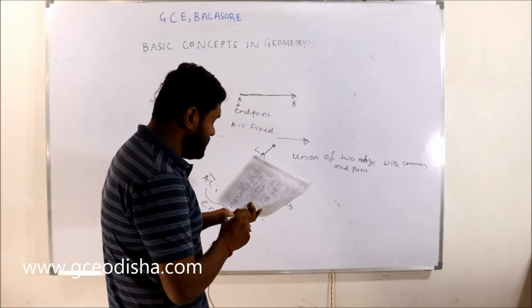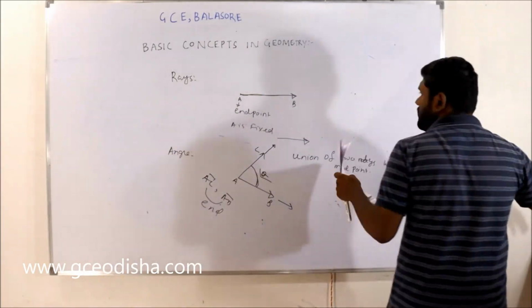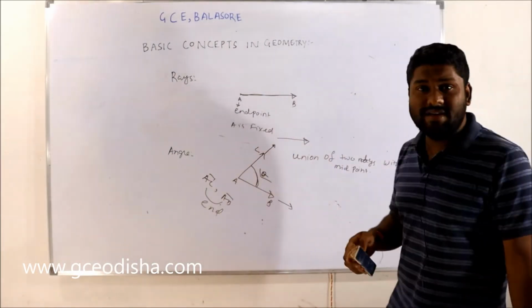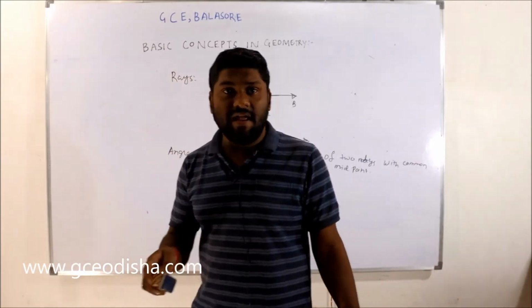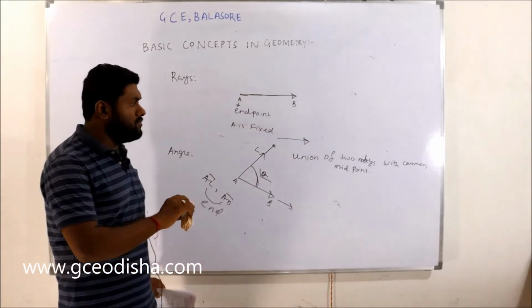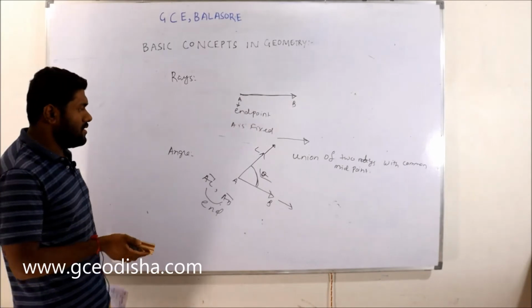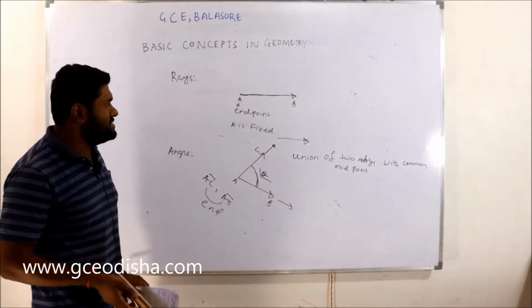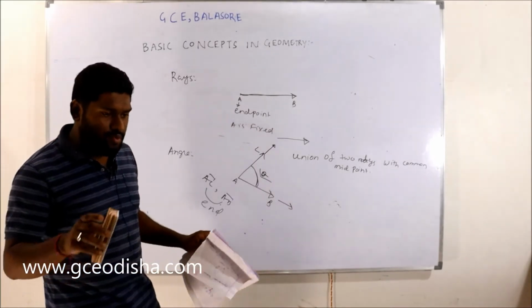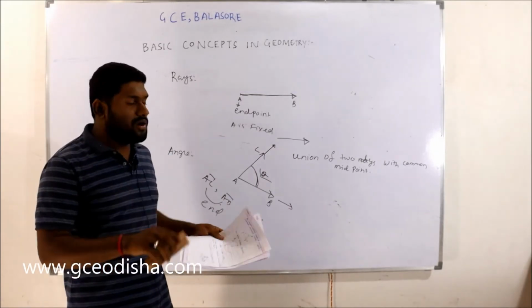There are some rules here. These are the basic things about geometry: point, distance, line, ray, angle. You have to know what those terms mean. You don't need to remember the definitions, but at least you must remember the concept behind them.